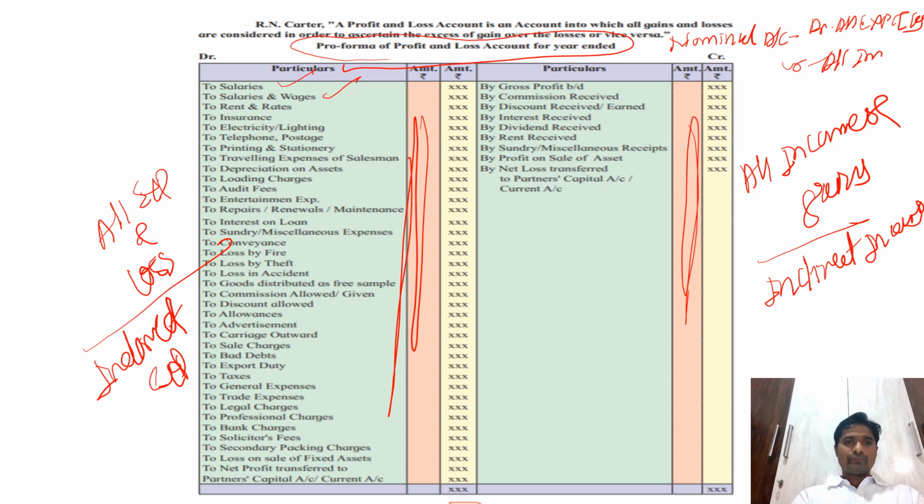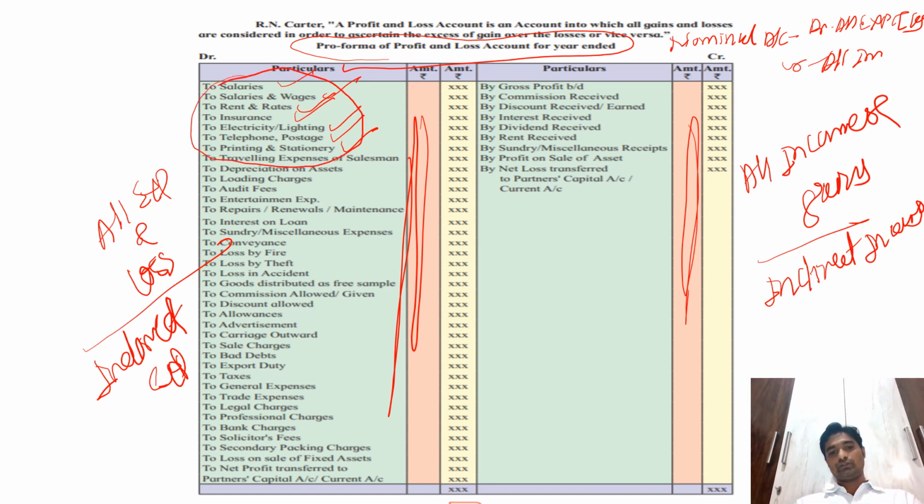So here: salary and wages, rent, insurance, electricity, lighting, telephone or postage, printing and stationery, traveling expenses of salesmen. This last one is related with your selling activity. The others are related to office and administration.